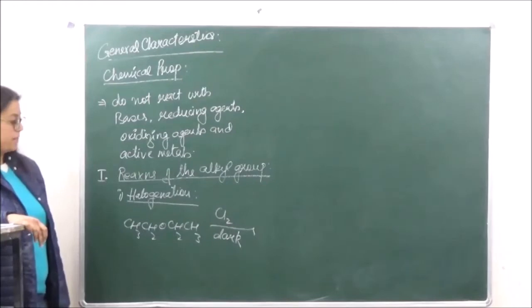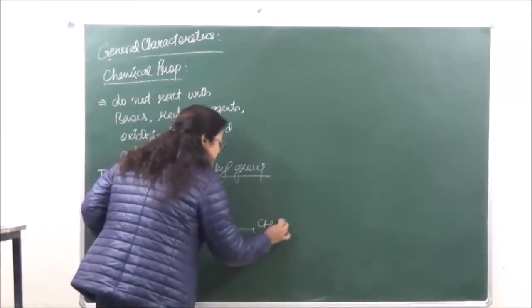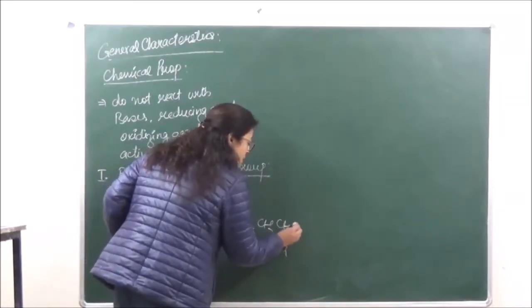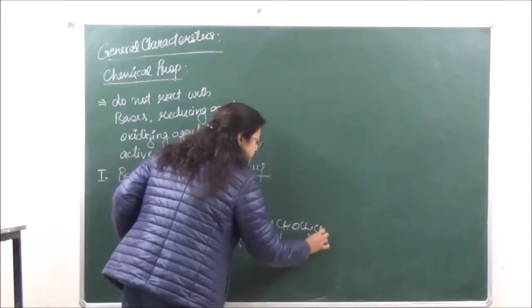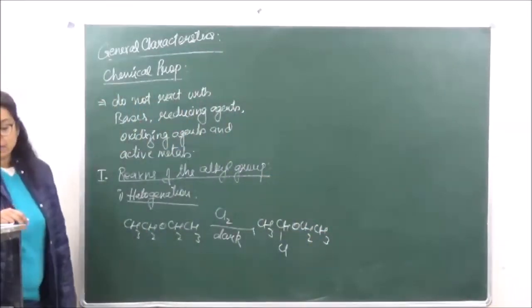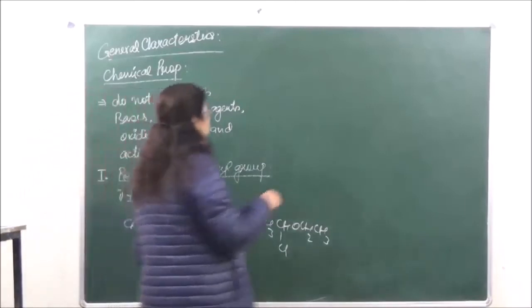The reaction will take place in dark when one of the hydrogens attached to the carbon atom next to oxygen is going to be substituted.